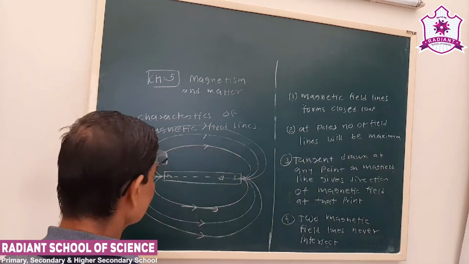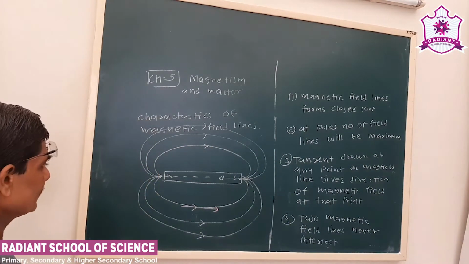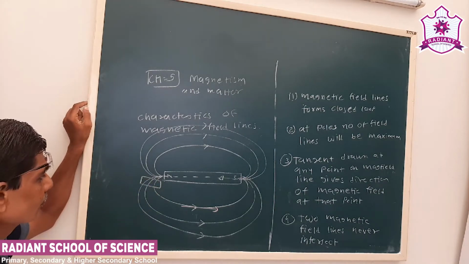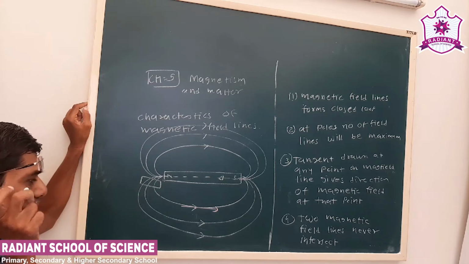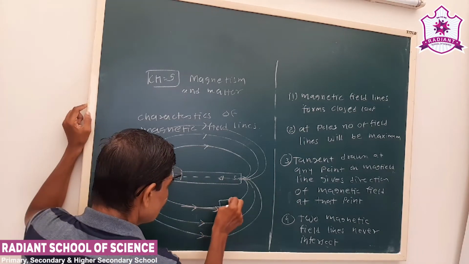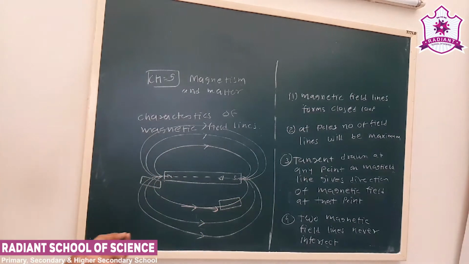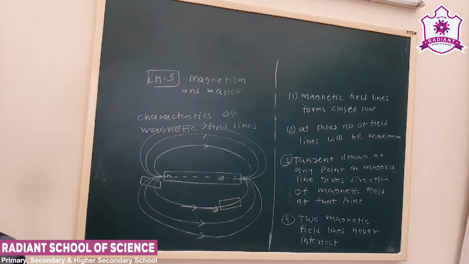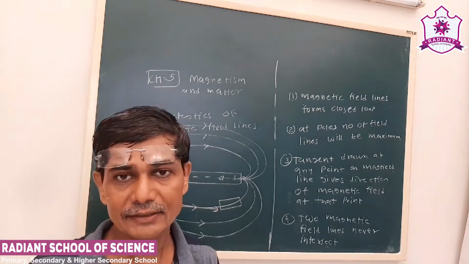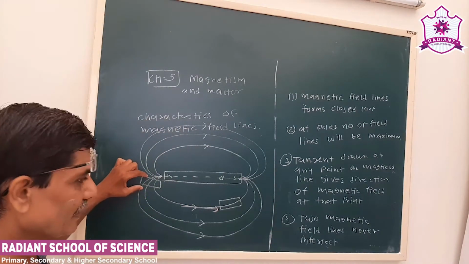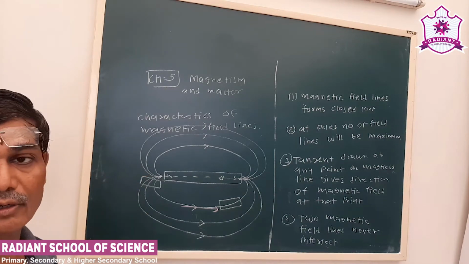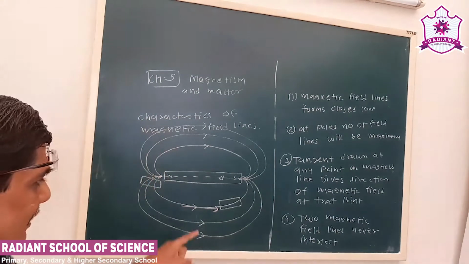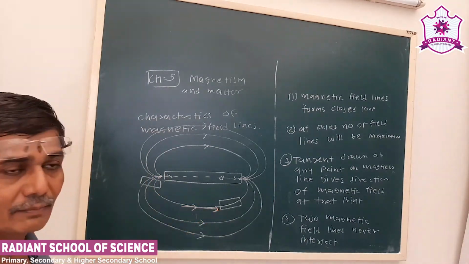And the fifth one, see here, suppose I consider unit area. How many lines? Three lines are passing. If I consider a similar area here, there is only one field line. So the number of field lines passing through unit area gives information regarding the strength of the magnetic field. Here the magnetic field is stronger. Why? More number of field lines pass through it in a given area. Here the number of field lines is less, so we can say the magnetic field is comparatively weaker.